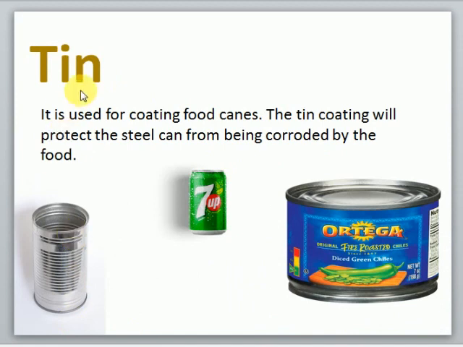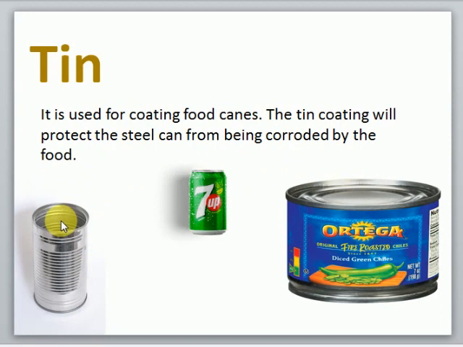Next metal is tin. Tin is used for coating food cans. The tin coating will protect the steel can from being corroded by the food. Actually, the food cans are made of steel, and there are chances that steel can get corroded by the food items present inside.